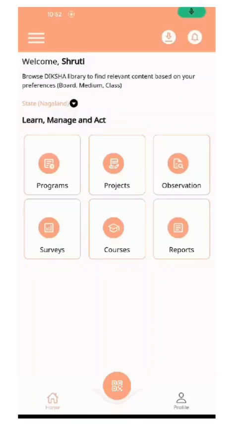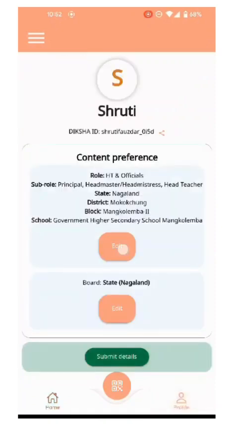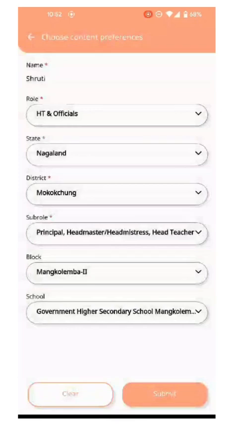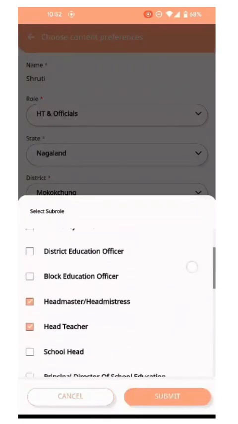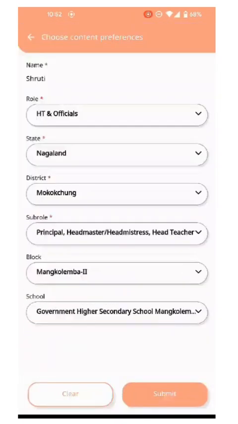Introduction to finding projects for the Literacy and Numeracy Fest 2.0 cycles. If you are a school head, you first need to download the Diksha app and log in onto Diksha as HTN officials, and you will be able to see this screen. The first thing you need to do is to go to profile and update your profile. Here you will be able to select your role, state, district, sub-role. Please select whether you're a principal, headmaster, head teacher under sub-role. Select your block, select your school, and then click on submit.